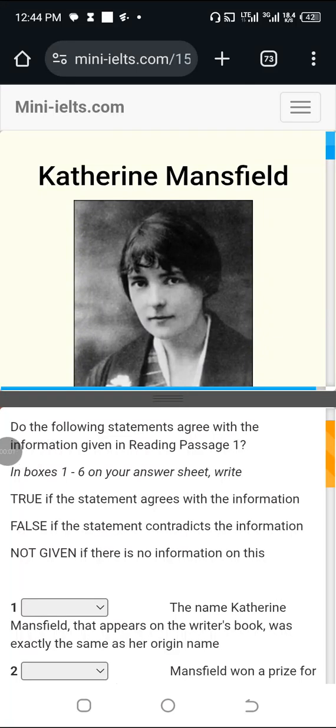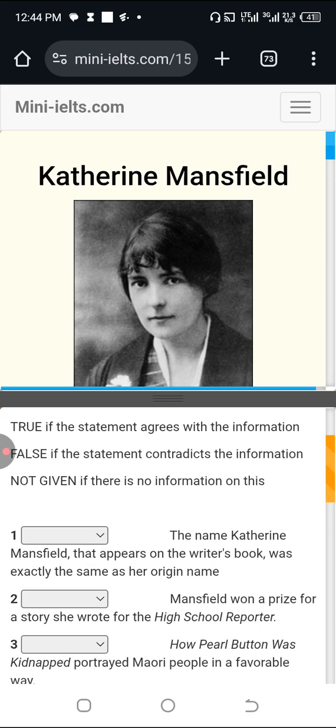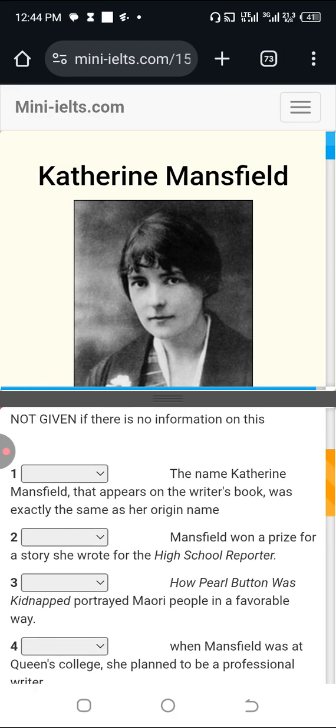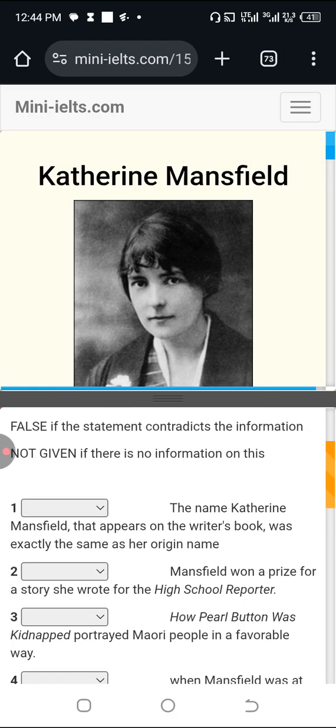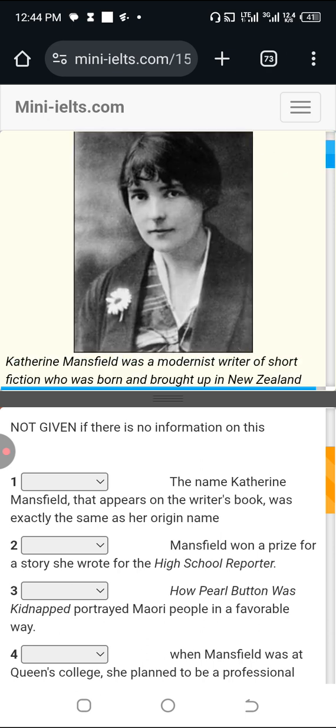Right, let's look at this passage, Katherine Mansfield. That is the title. So once again, we start with the questions and follow the keywords. I find that to be faster. It helps me to solve the questions quickly, and it also helps me to increase my chances of getting the answers correctly. So the name Katherine Mansfield that appears on the writer's book was exactly the same as her origin name.